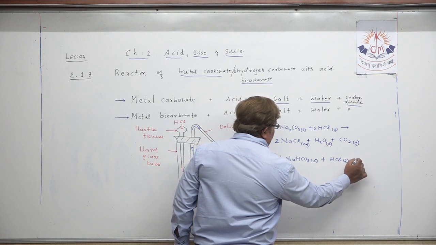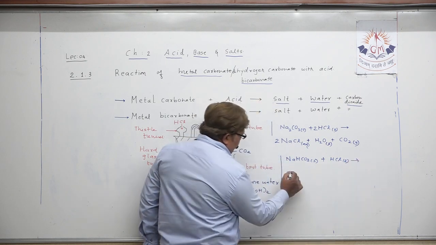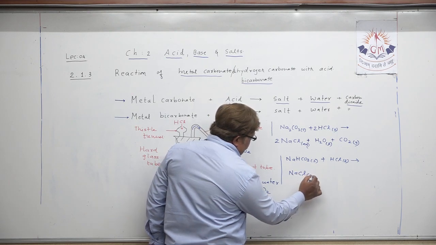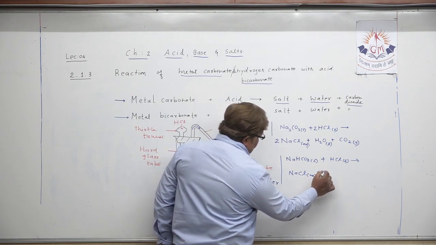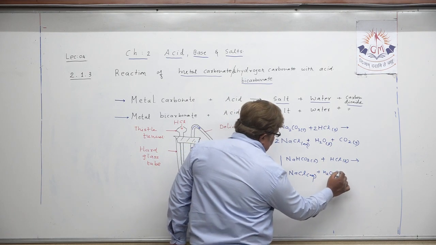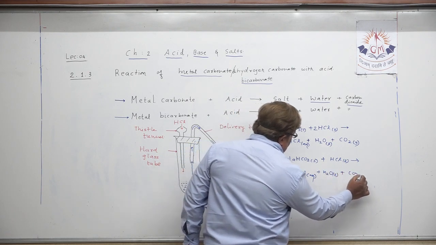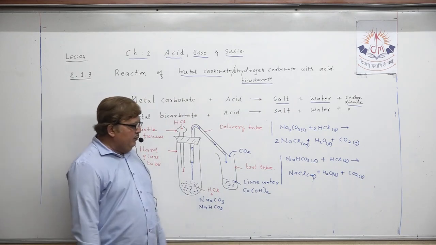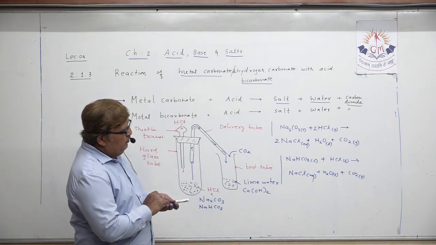When the reaction takes place between these two, it again produces the same products, NaCl aqueous plus H2O liquid plus carbon dioxide gas. In both the chemical reactions, the product remains the same, that is carbon dioxide.